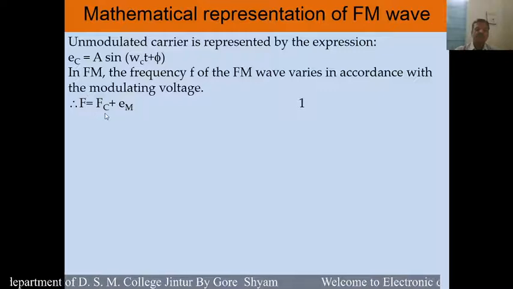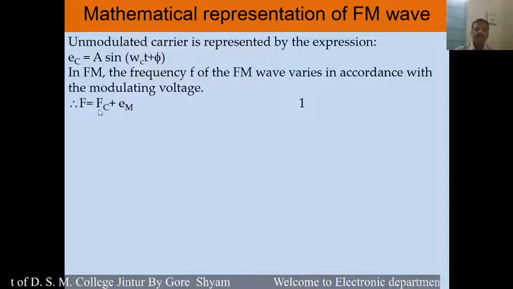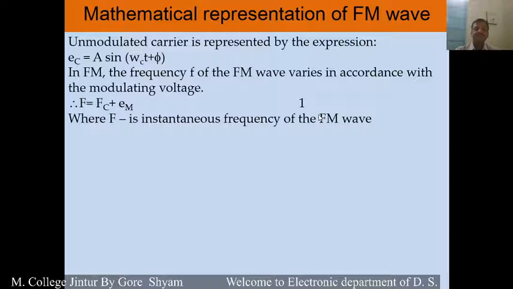So this is the resultant frequency of the frequency modulated carrier wave, that is fc plus em. This is equation number 1.